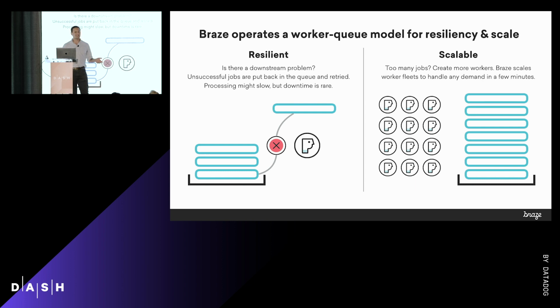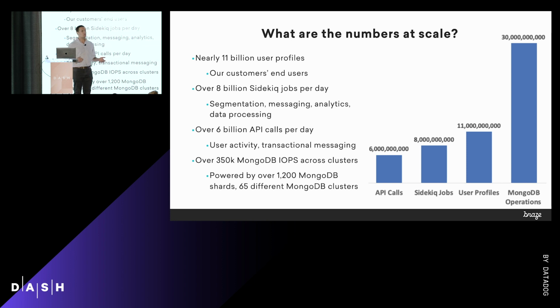So I keep saying that this is massive, but let's look at some numbers. How big is it really? So we have about 11 billion user profiles. And you might say that's more than there are people on Earth, I think, or at least last time I checked. And that's true. But we have 11 billion user profiles because every user profile represents a distinct user for each one of our customers. So if you were to take out your phone and look at all the apps you use, I promise that several of them use Braze to send messages, and you have a user profile for each one of those applications.